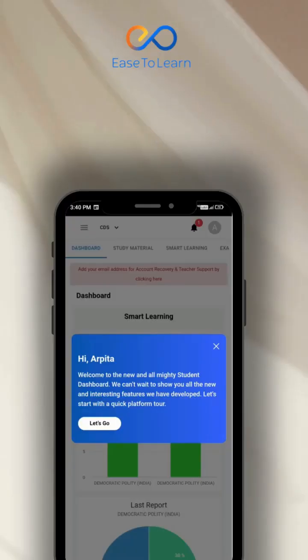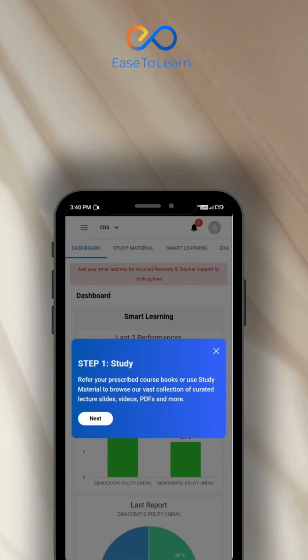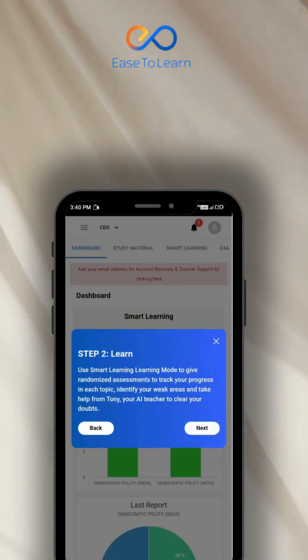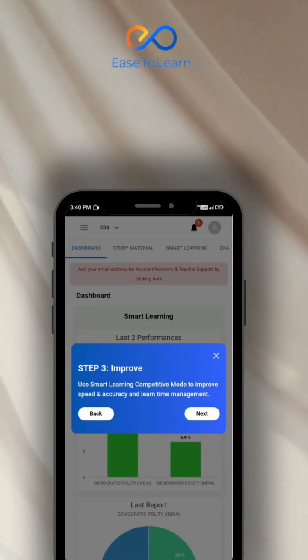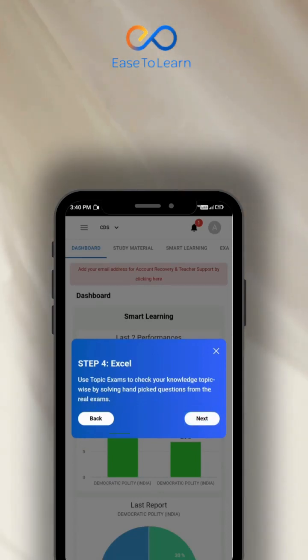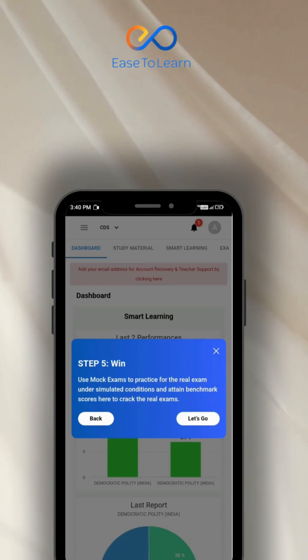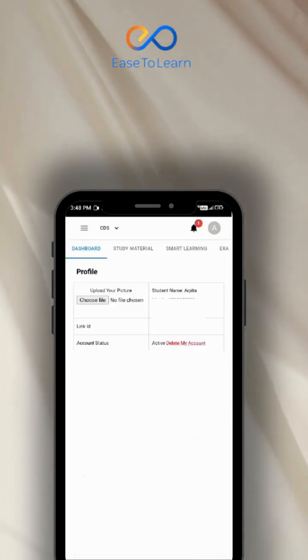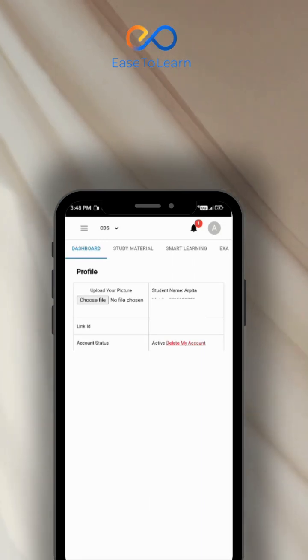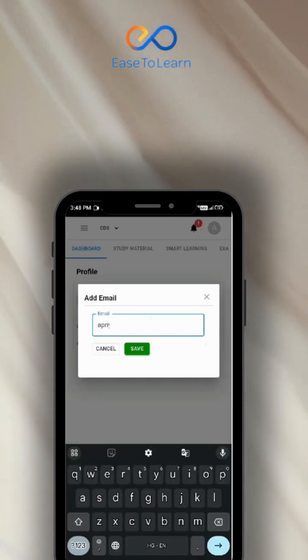After signing up you will see the selected courses dashboard. You need to read the guide carefully. Here you will get a detailed analysis of how you will crack any exam in 5 simple steps with the help of Ease to Learn features. You need to update your email ID if you want an online teacher to answer your queries.